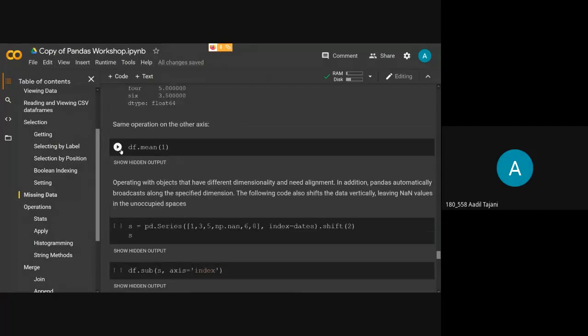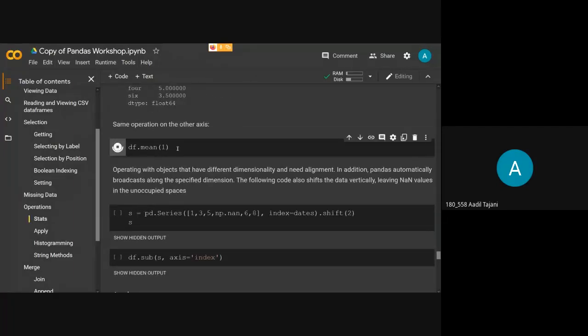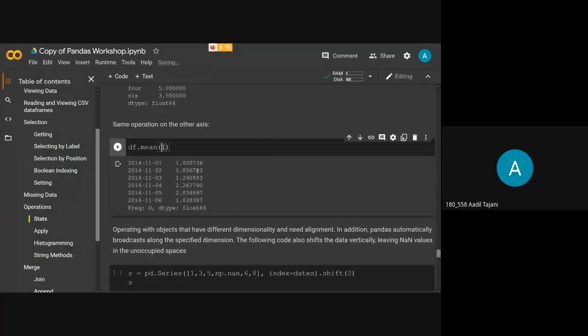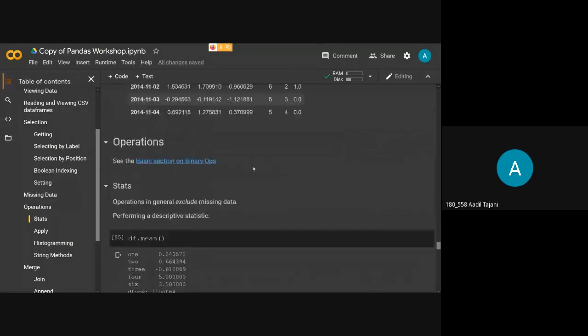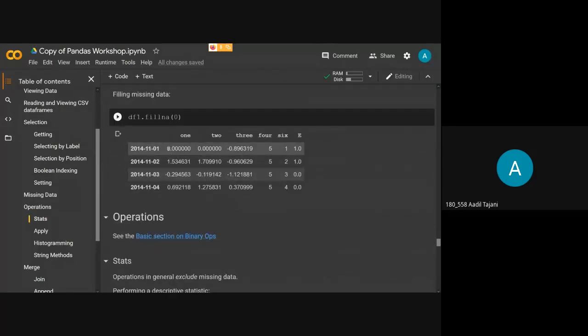Now if we mention 1 here, so 1 is that axis parameter. Okay, so let me write it here, axis equal to 1. What axis equal to 1 will do is it will give us the mean row wise. Okay, so for the first row, it has given us the mean of all the column values. So it has given us the mean of each row.